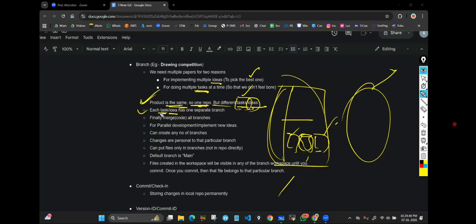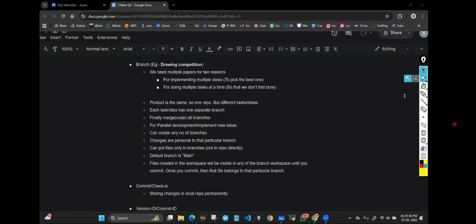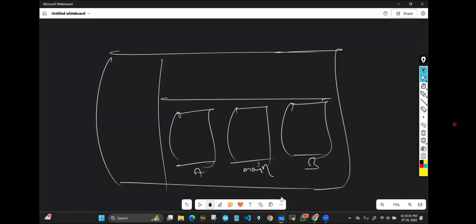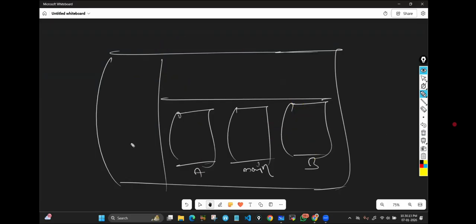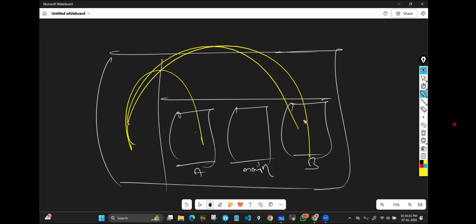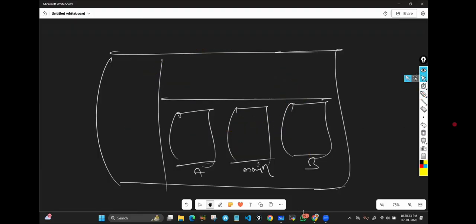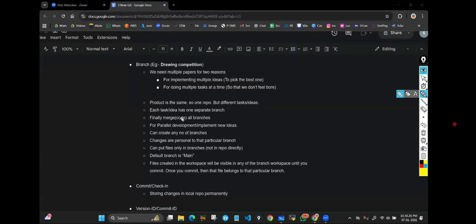So that each task related code I keep in that branch, or each idea related code I keep in that branch. Finally, we merge code of all branches. We don't merge code of all branches. Whatever the code that you feel is correct, that you merge. Like when you're implementing two ideas, then whatever idea you feel good, that you merge. When you're working on multiple tasks and you need both tasks, then you merge both branches related code in main branch. Understood? Right. Okay, finally we merge the code. Merging means copying the code from one branch to another branch. Based on a requirement, we merge.